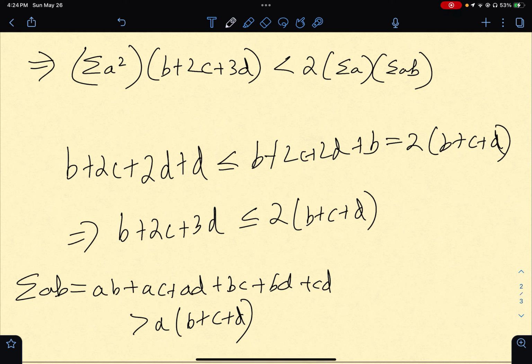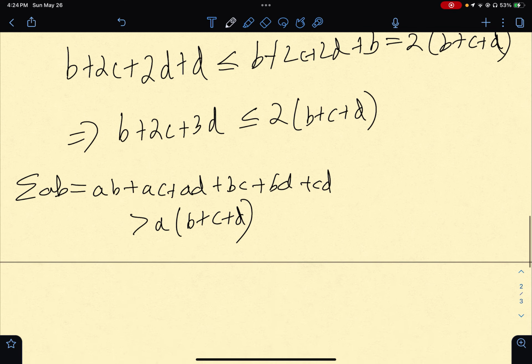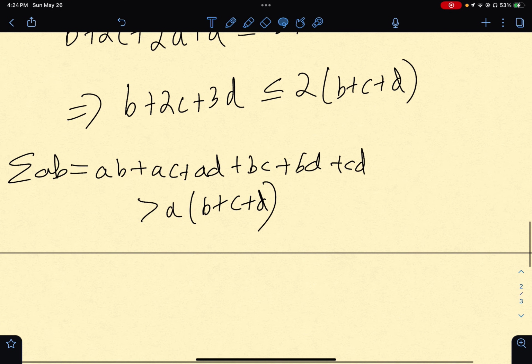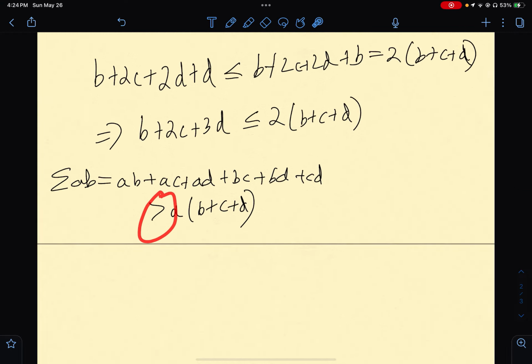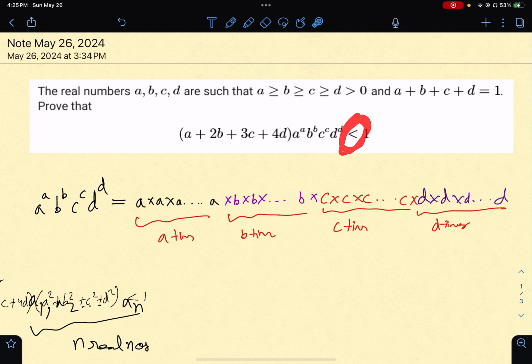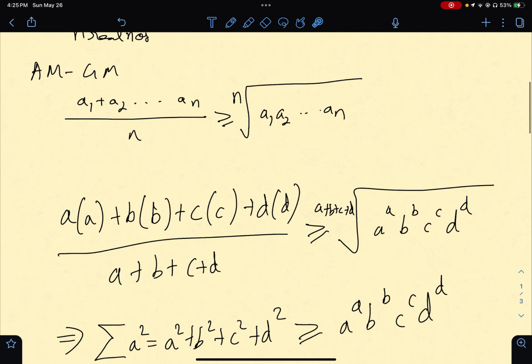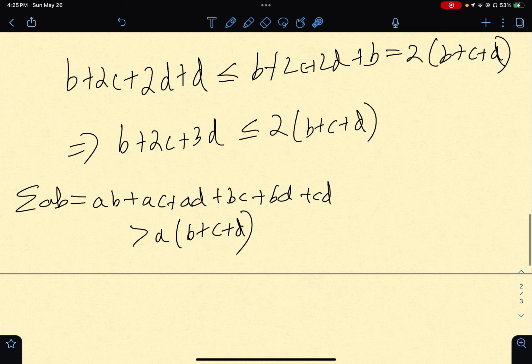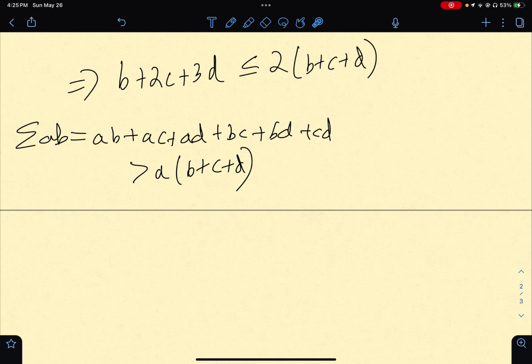I thought we were going in a good direction, because we have obtained a strict inequality, which we had to show in the original problem. They realize that there was no equality symbol here, so we had to show strict inequality, and this is in fact true. This strict inequality came, and also the b plus c plus d came. So perhaps this was important, and we were going in the correct direction. So okay, this is what I got.